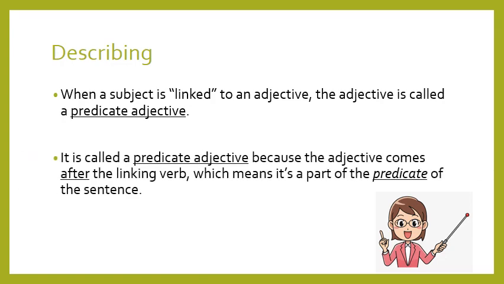Again, it is called a predicate adjective because the adjective comes after the linking verb, which means it's a part of the predicate of the sentence. Okay, so this is what we mean by describing. Okay, again, when linking verbs come into your mind, you have to remember the verb to be, the forms of the verb to be: am, is, are, was, were, being, been, okay?